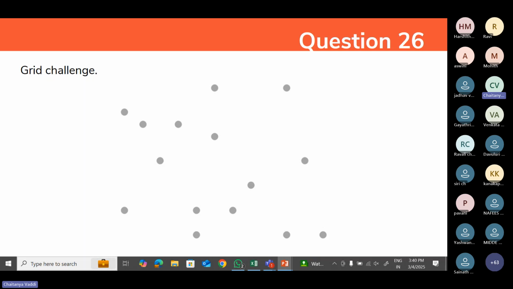The second time, a dot is highlighted somewhere else, again for only 3 seconds. You should remember the first dot and the second dot, and again they will ask you a symmetric or non-symmetric question.